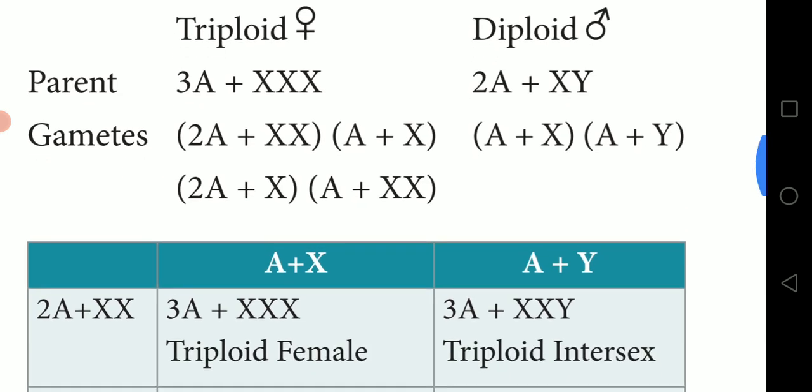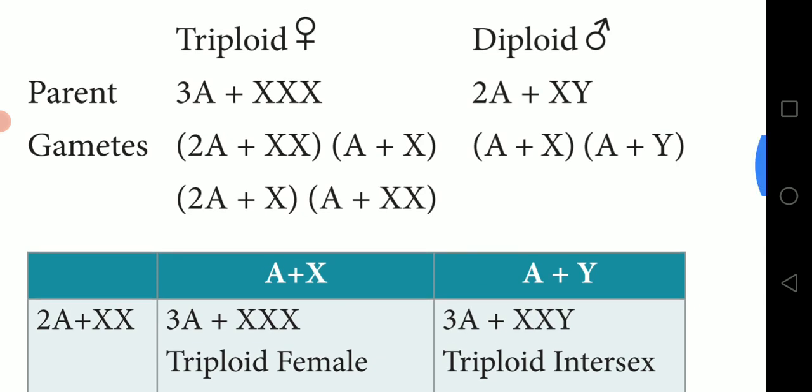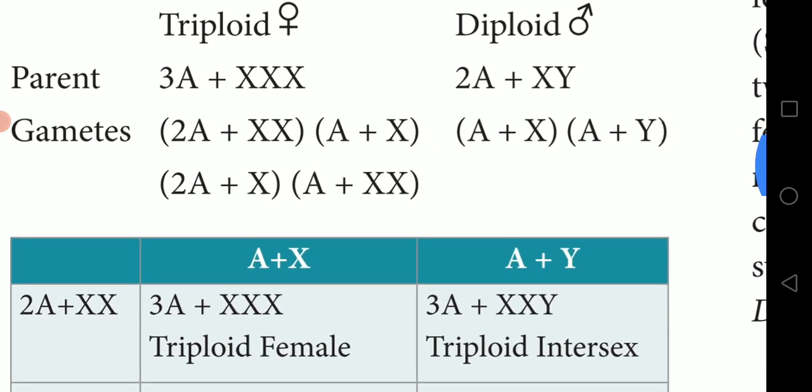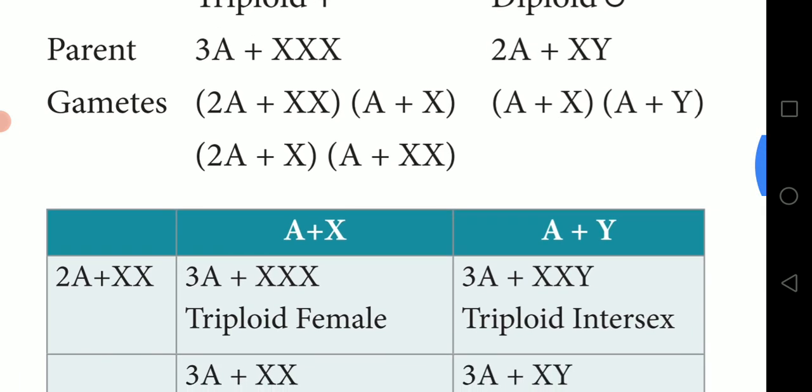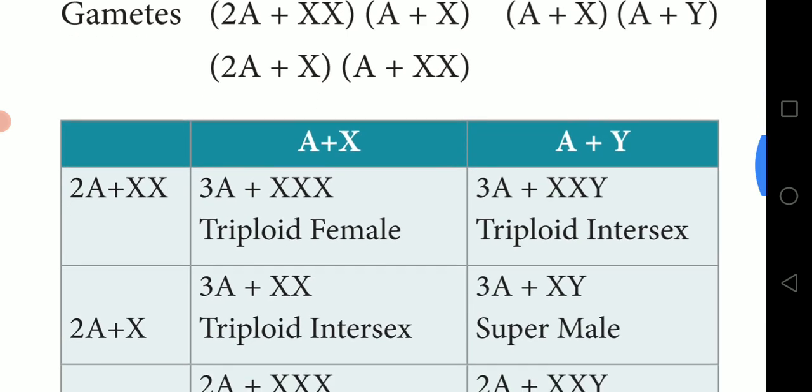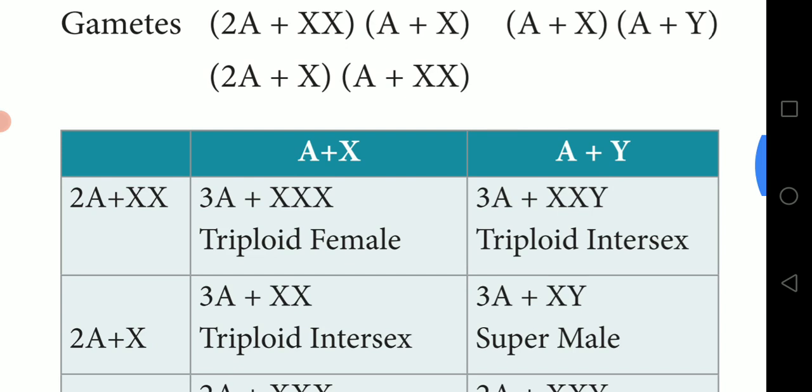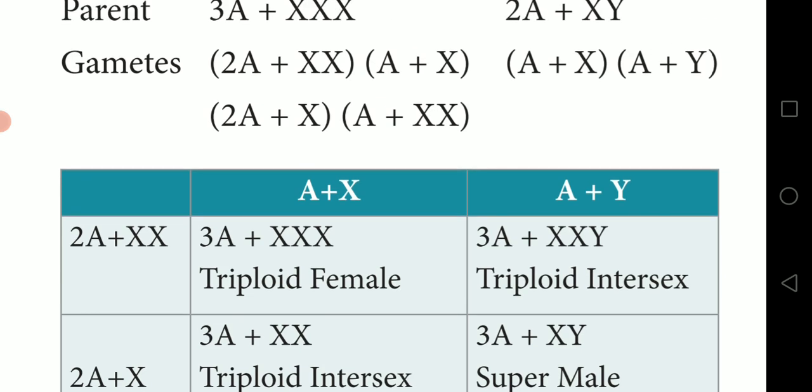The gametes produced are 2A plus X from the female, and here A plus X. They are producing gametes: A plus X, A plus Y. A means autosome: one autosome, one femaleness; here one autosome, one maleness.